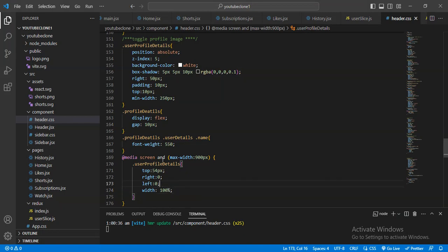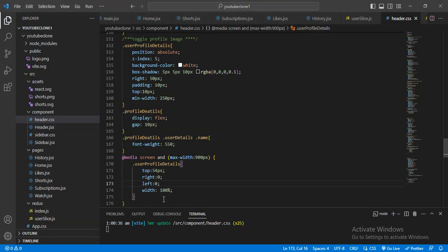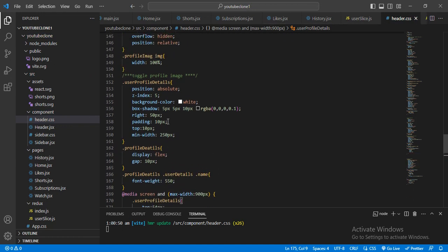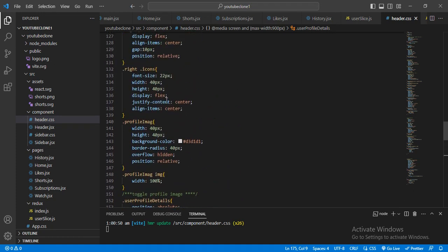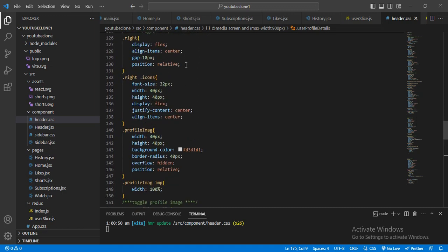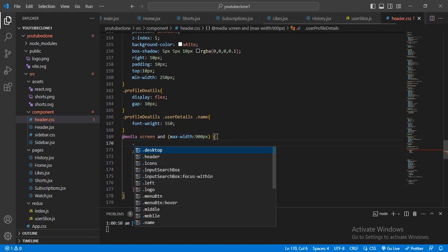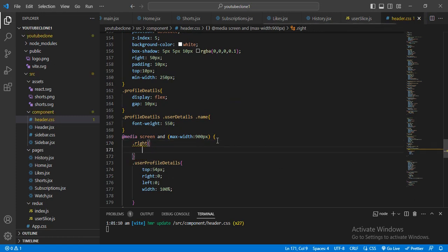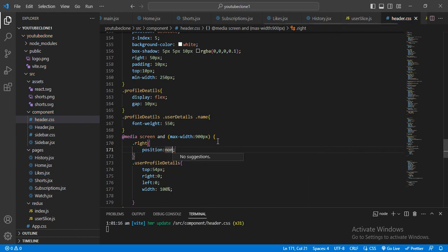And okay, it will be coming with respect to its parent, that's why here I want to give one more thing. Here I will remove this absolute position where I was given here. Let me come here, and here I will give the right position relative I was given, here I will give none, simple.